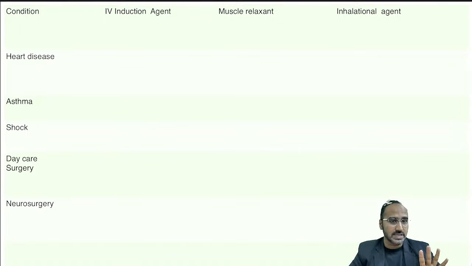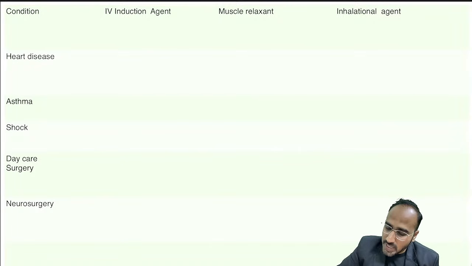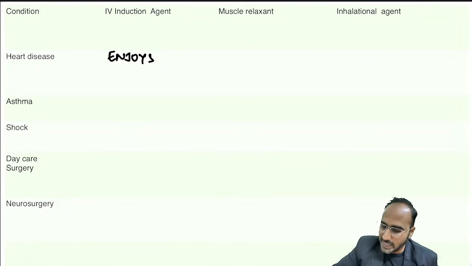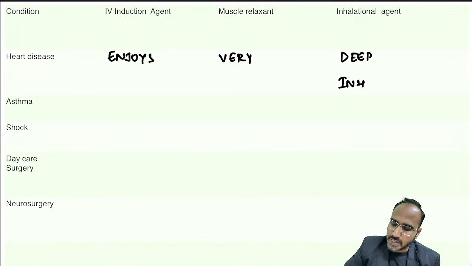That should be the sequence. Then only the mnemonic will work. For heart disease, what's the mnemonic, guys? You have to remember, heart enjoys very deep inhalation. What does it mean? Heart enjoys. You have to just focus on what? E, the first thing of the mnemonic.